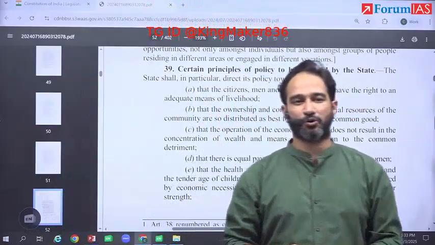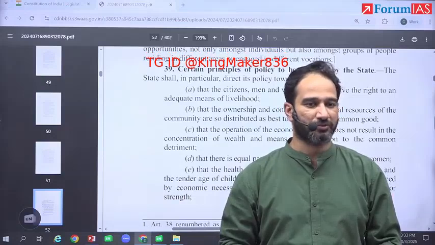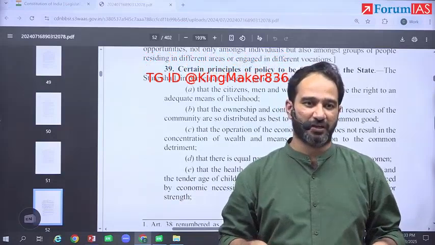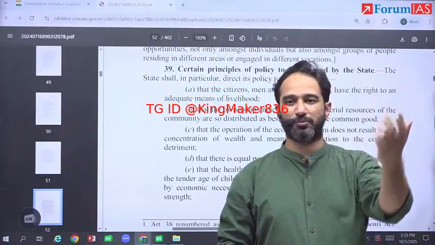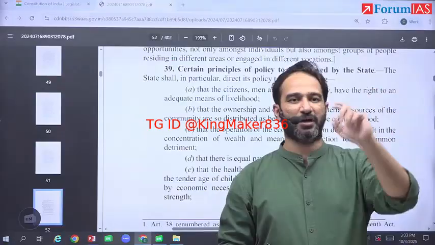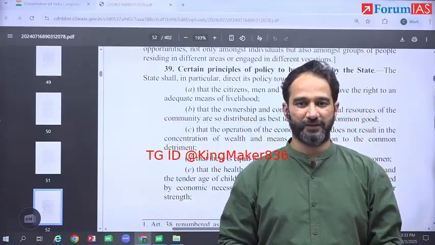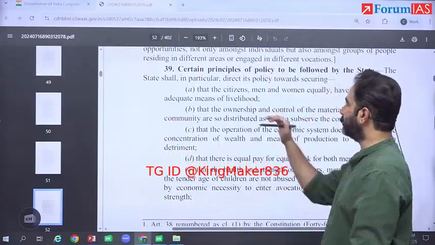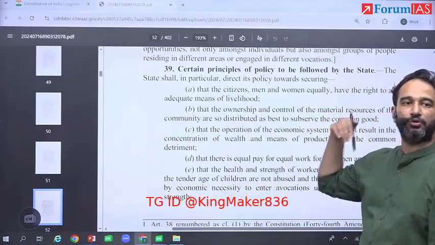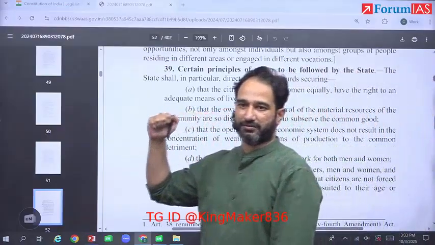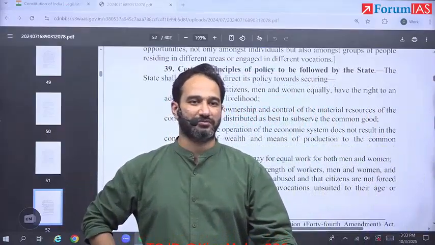So I think some of you would already be aware of the Sanjeev Coke Manufacturing case. Like you might have heard of it multiple times. In the Sanjeev Coke Manufacturing case, the same thing happened. Sanjeev was a person who used to manufacture coke, not the Coca-Cola, but it's a byproduct of coal. His company was nationalized by the Indira Gandhi government. The argument is that when you say material resources of the community can be redistributed, does it also include private property? And the argument till 2024 was that it would include private property.